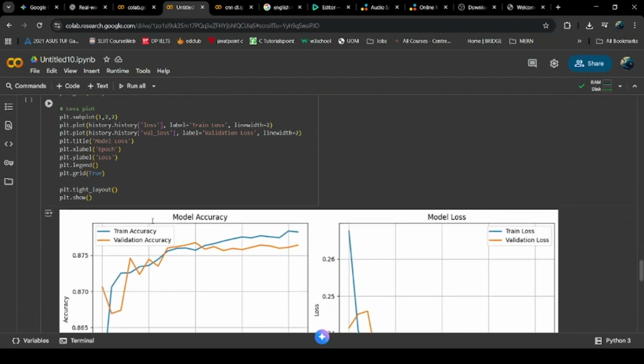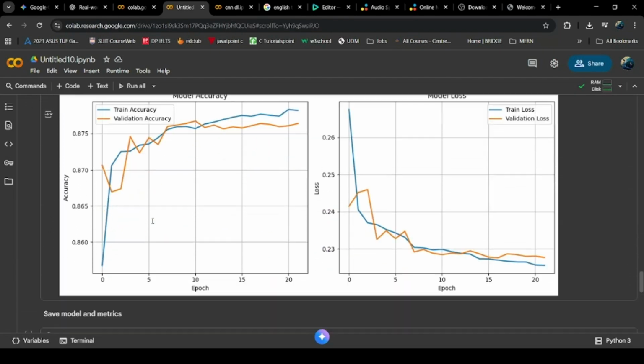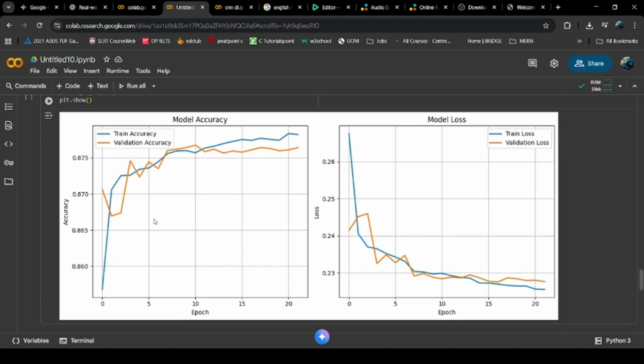Looking at the performance graph, the accuracy plot shows both training and validation curves rising smoothly and staying close, indicating the model is learning well without significant overfitting. Similarly, the loss plot demonstrates a clear and steady decline, validating that the early stopping successfully found the point of optimal performance before divergence.